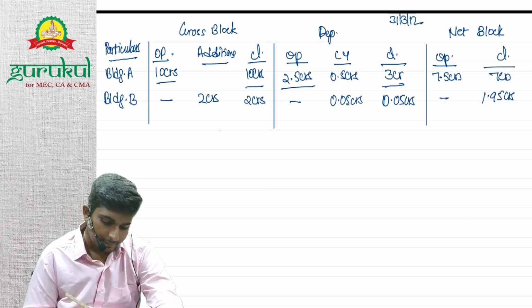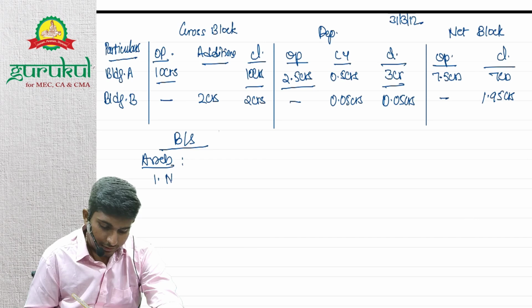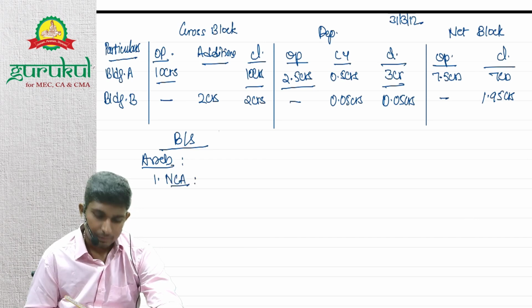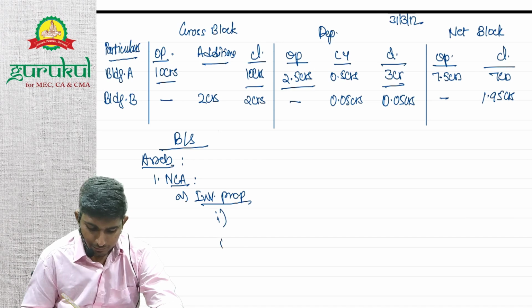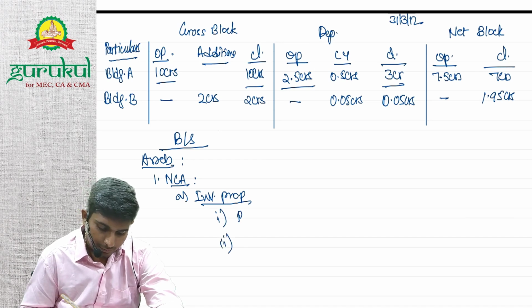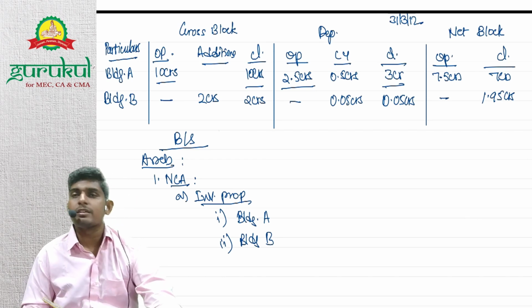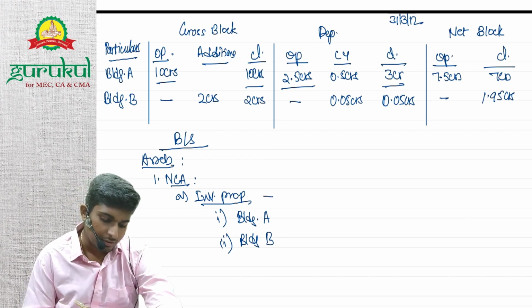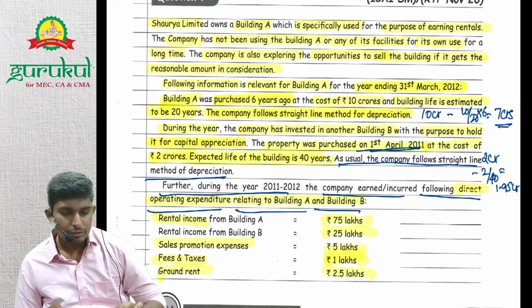Now in the balance sheet, on the asset side, in the non-current assets, we will disclose investment property, right? In investment property we will have building A and building B. Either we can disclose it in this way or we can directly write the total amount, right? So now let's look at the answer, right?